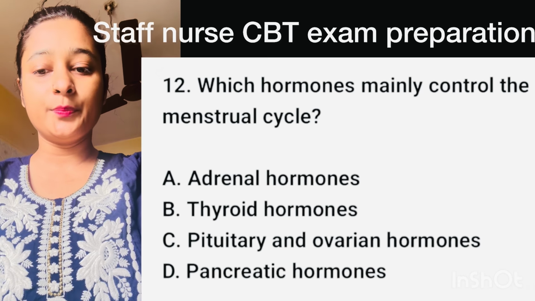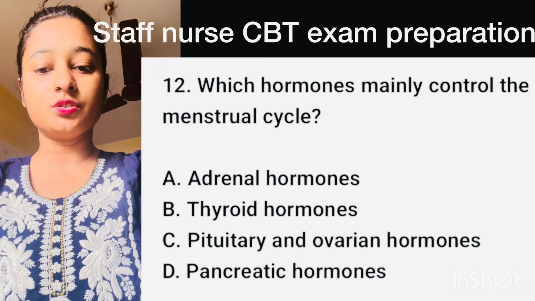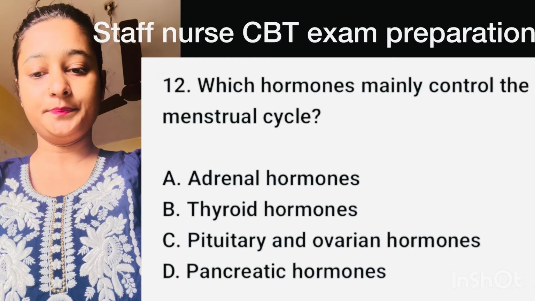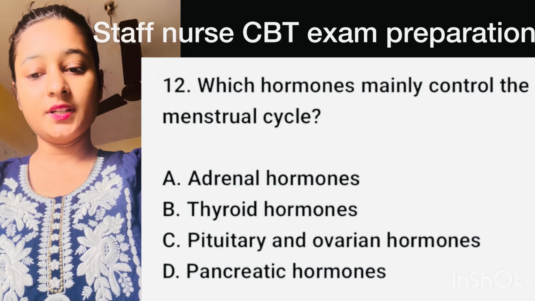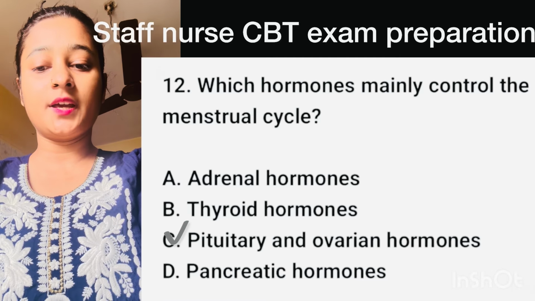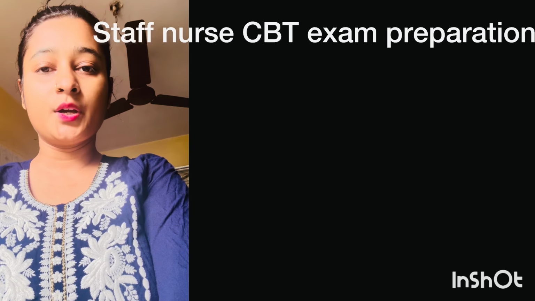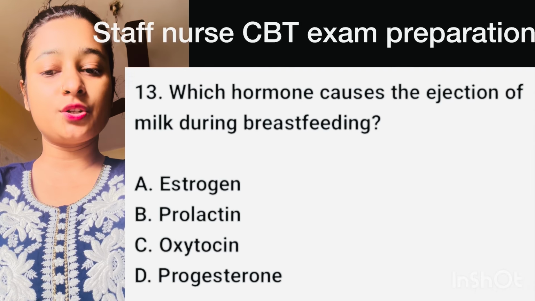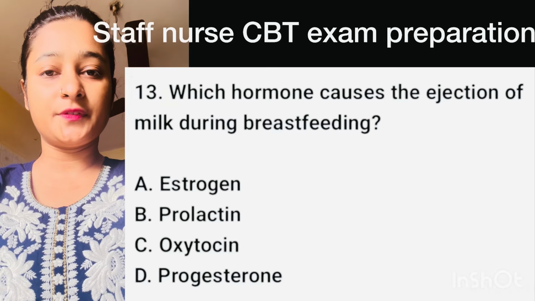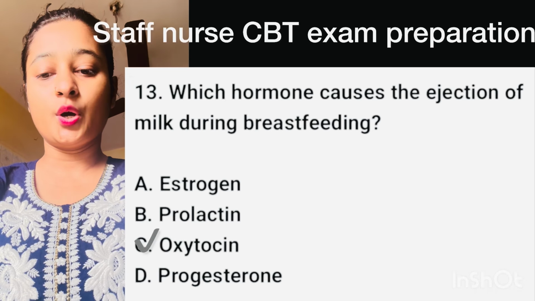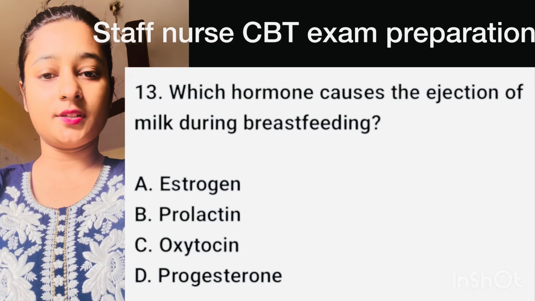Question number 12. Which hormone mainly control the menstrual cycle? Here, correct option is option C, pituitary and ovarian hormone. Question number 13. Which hormone causes the ejection of milk during breastfeeding? Here, correct option is option C, oxytocin.